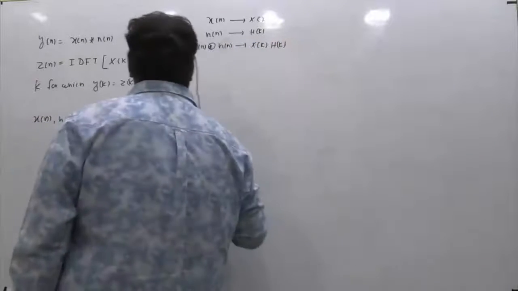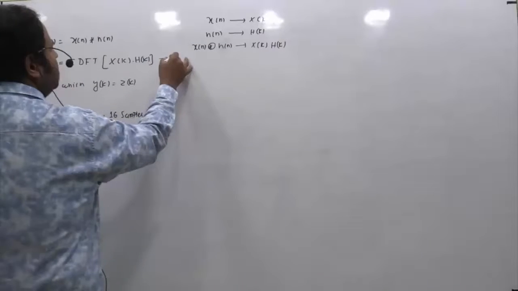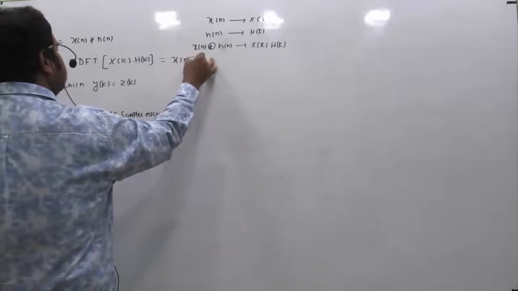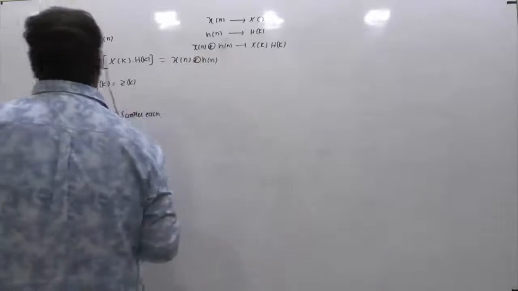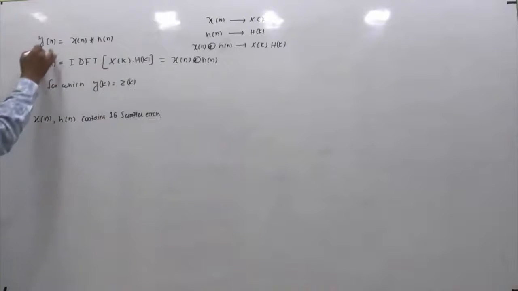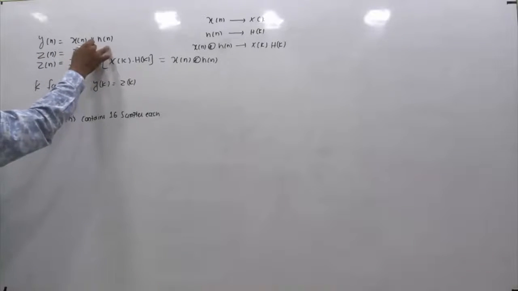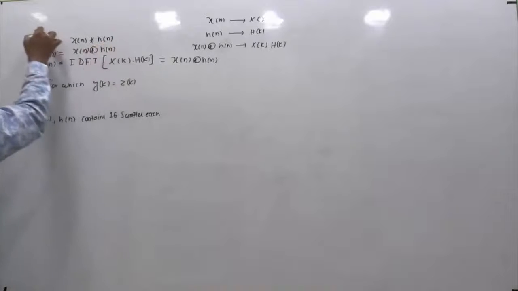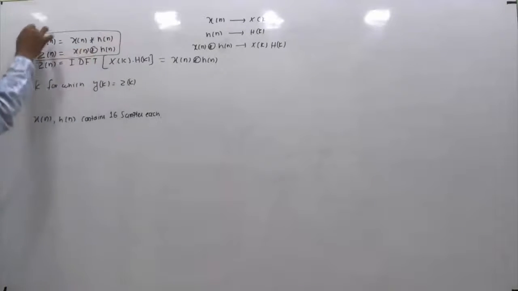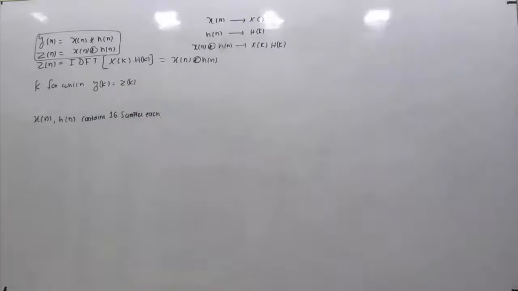In other words, the IDFT of X[k] times H[k] is nothing but x[n] circularly convolved with h[n]. So the conclusion is, we have two sequences: y[n], which is the linear convolution of x[n] and h[n], and z[n], which is the circular convolution of x[n] and h[n]. This information is indirectly given in the question. We need to find for what value of k the samples will be the same for y[n] and z[n].